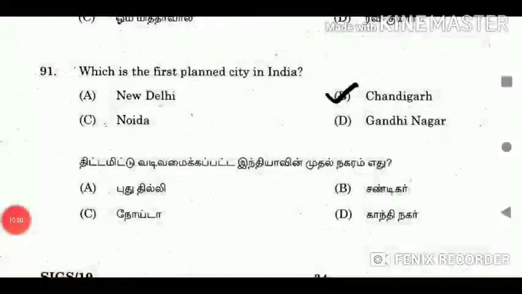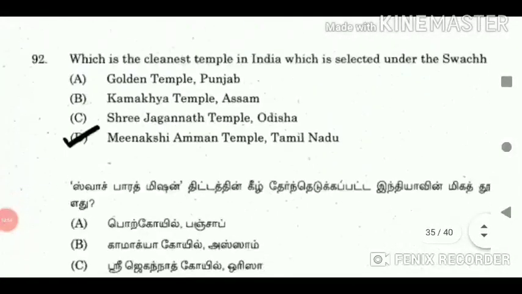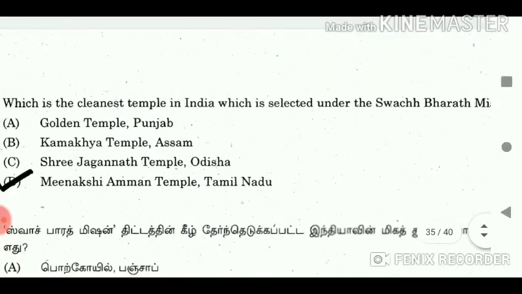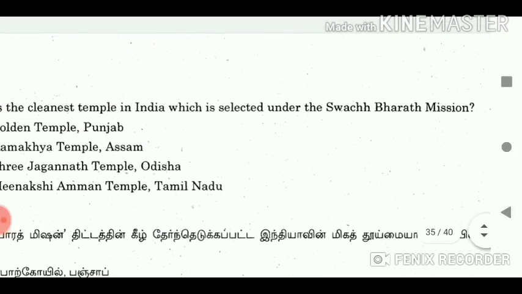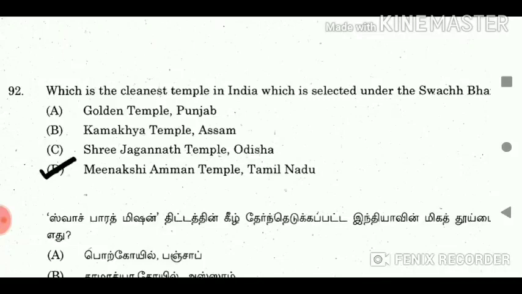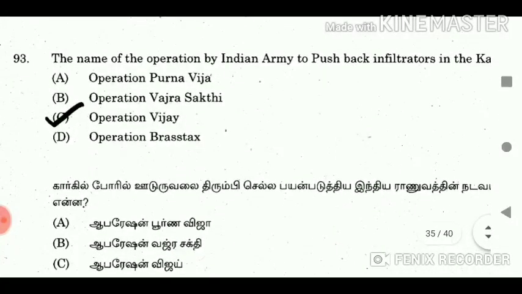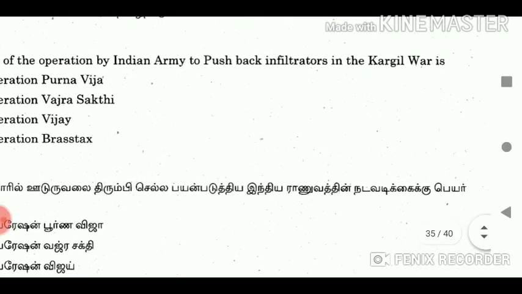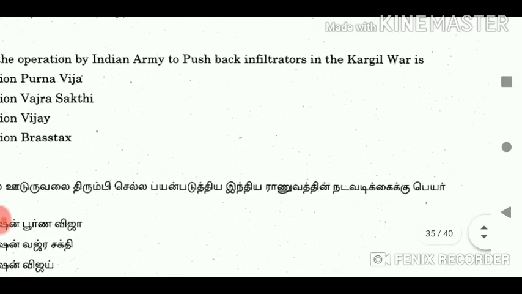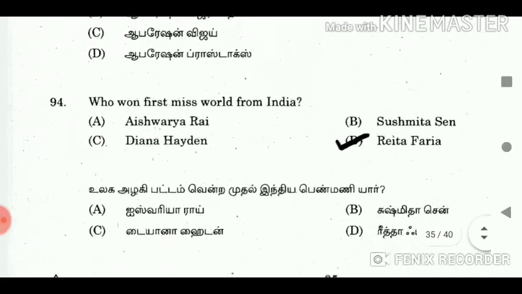91. Which is the first planned city in India? Answer: Chandigarh. 92. Which is the cleanest temple in India, selected under the Swachh Bharat mission? Answer: Meenakshi Amman Temple, Tamil Nadu. 93. The name of the operation by Indian Army to push back infiltrators in the Kargil war is? Answer: Operation Vijay.